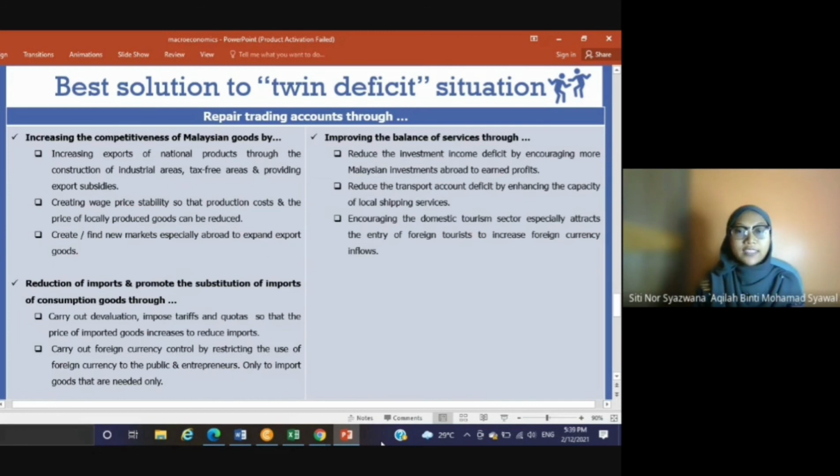And the last one is improving the balance of services by reducing the investment income deficit by encouraging more Malaysian investments abroad to earn profits. Reduce the transport account deficit by enhancing the capacity of local shipping services. Lastly, encouraging the domestic tourism sector, especially attracting the entry of foreign tourists, to increase foreign currency inflows. That's all from me. Thank you.